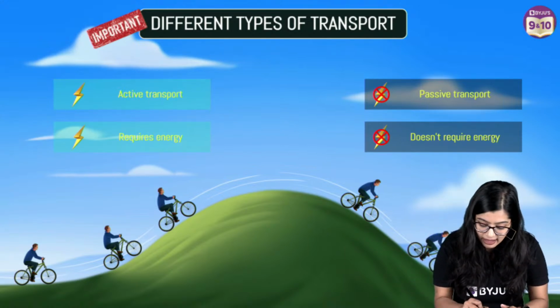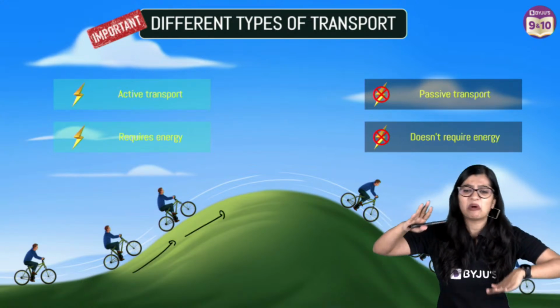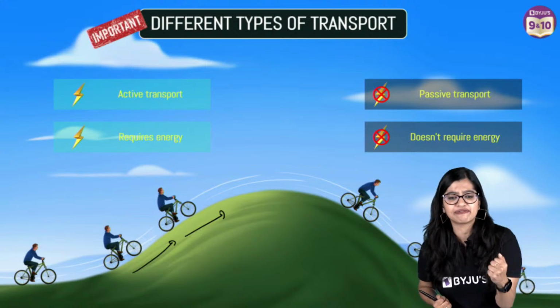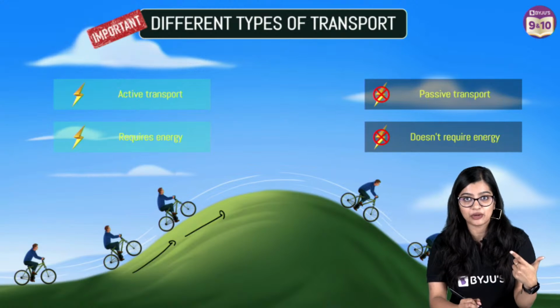And when we go cycling up the hill, oh, so much effort we have to put. We have to keep going and cycling, putting a lot of effort, right? When we put in a lot of effort, that means a lot of energy is going into it.